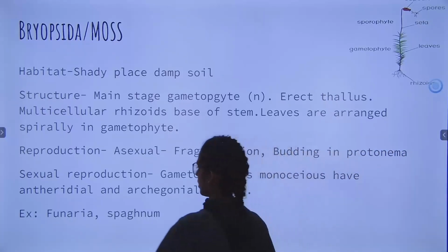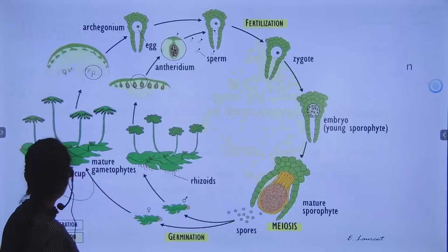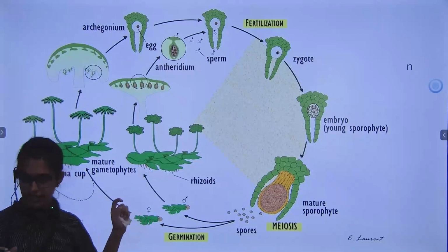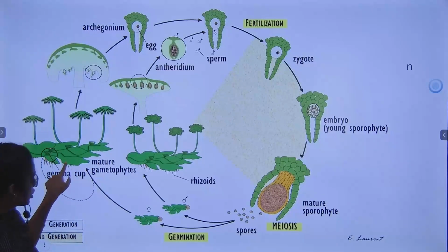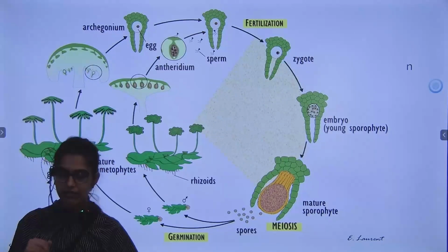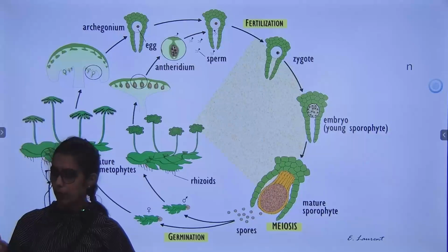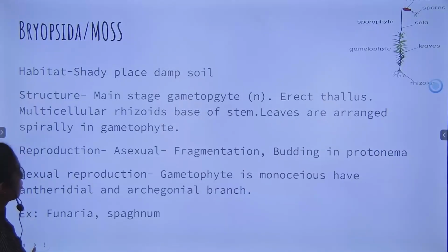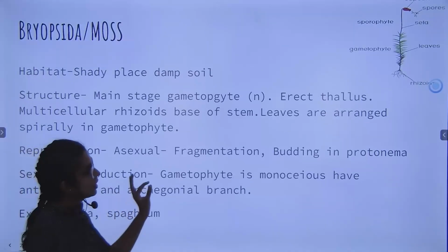Okay. Now, when we saw liverwort, it was still a thallus, right? Better than algae, but it was still a thallus. You had some root-like structures, leaf-like structures, but it was still dorsiventrally flattened. Body was not properly divided. But when we see Bryopsida, you can see over here, it's gametophyte.